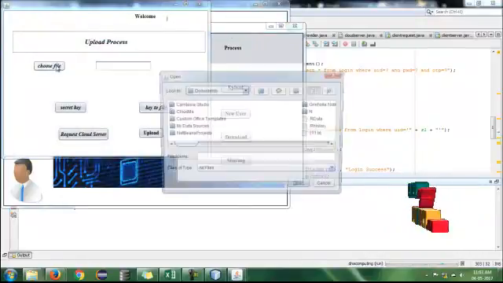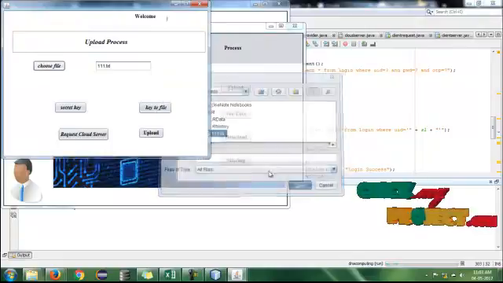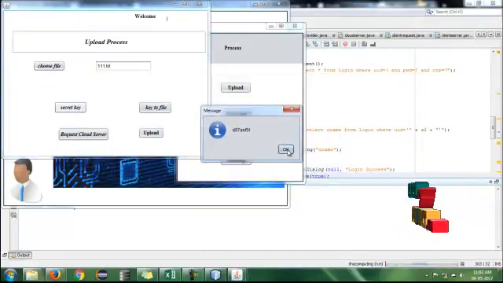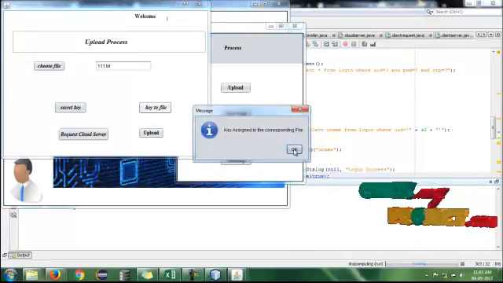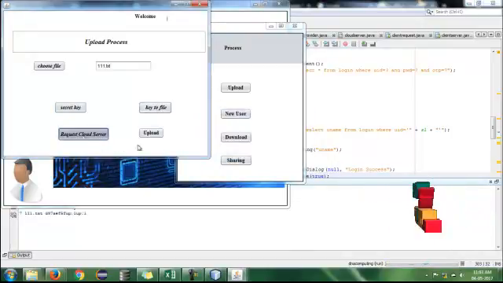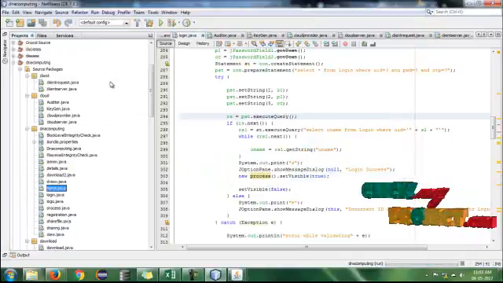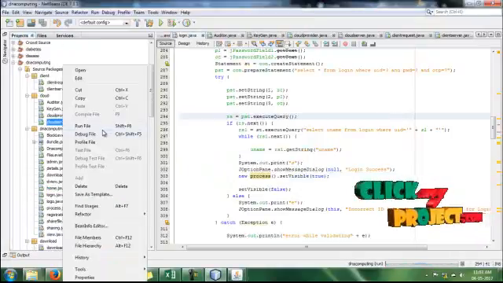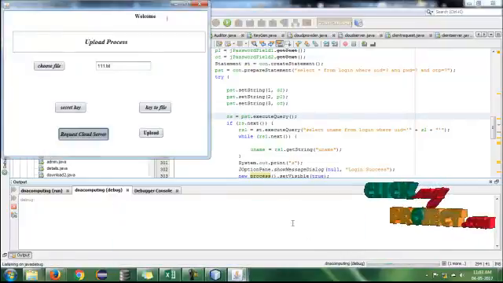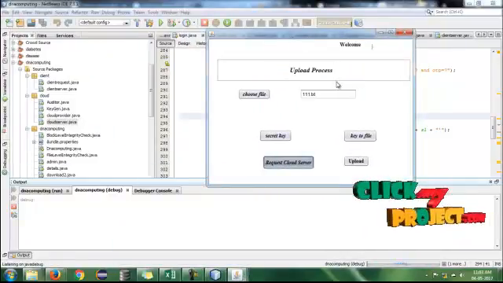A file can be chosen. I have chosen a text file. The secret key can be generated. This secret key can be used for further file access, and the secret key can be attached to the file key, and the further cloud request can be carried out. After that the cloud server can be run. The cloud server shows the storage of the cloud process.